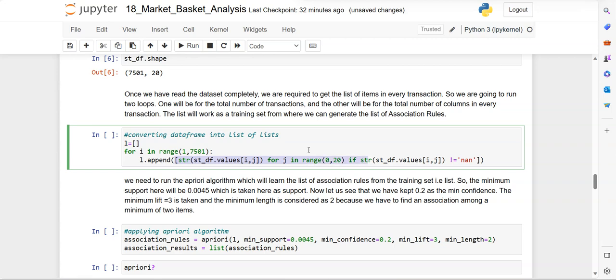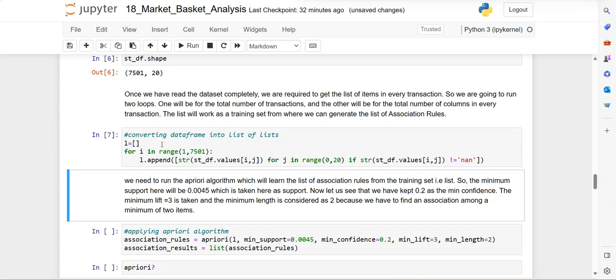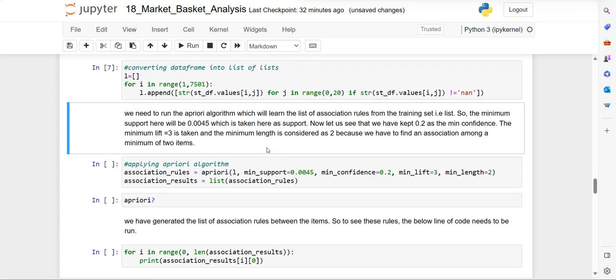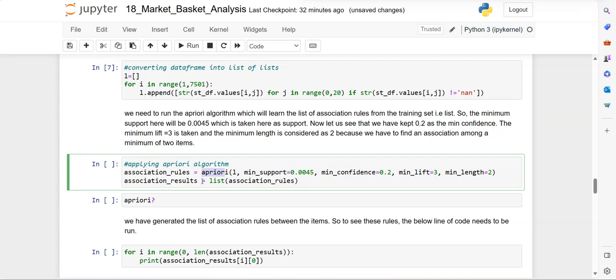Getting the row, so getting the row values which are not empty for the columns 0 to 20, and then appending that to L. So the list is created, and after that we can apply the Apriori algorithm. This is predefined, as you have already imported the library. So association rule, this is a user defined variable, which equals apriori of L. What is L? The list of items.